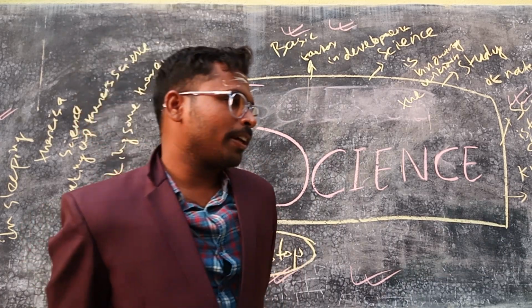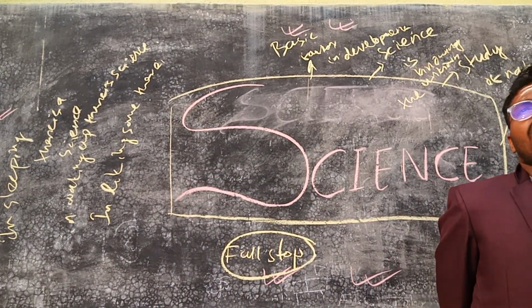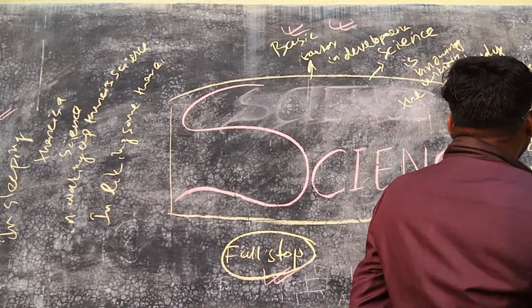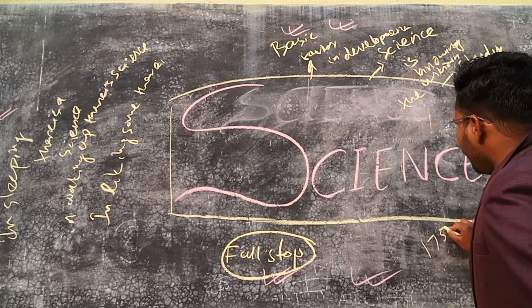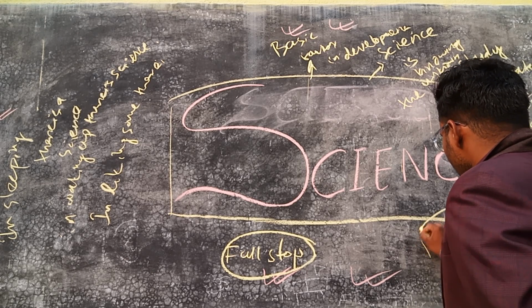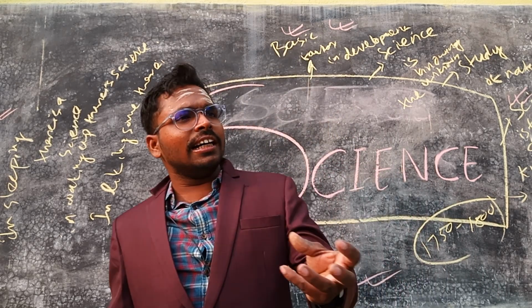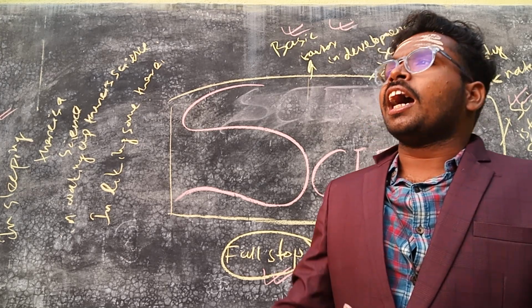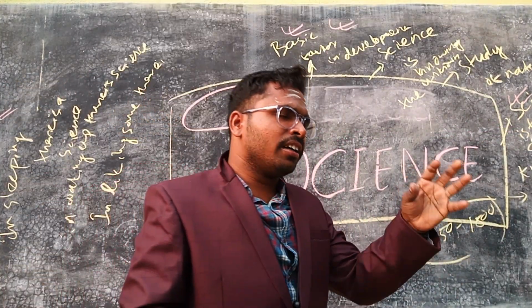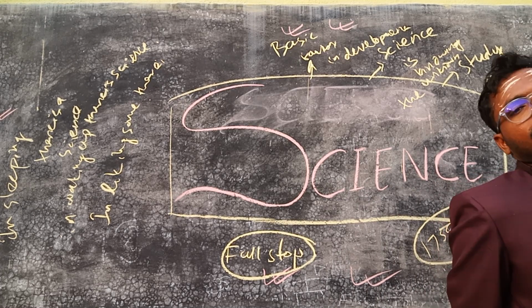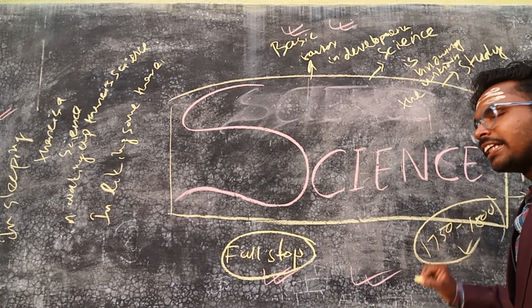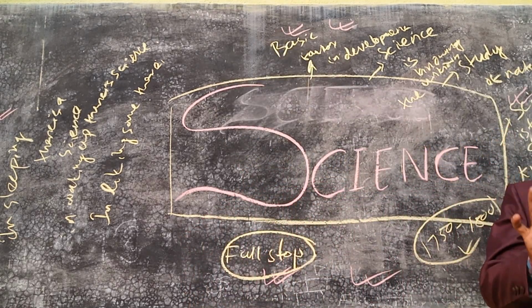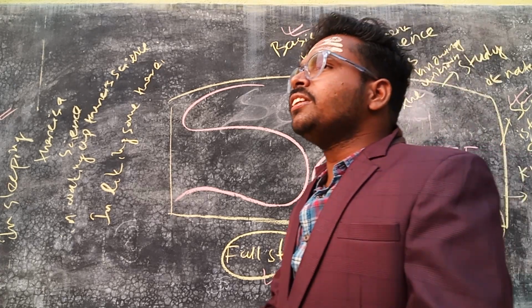We all know Newton developed the Newtonian theory, which we use in mechanics, and that came into place in 1750 to 1800. But before that, apples used to fall down from the trees, and everything from a certain height used to fall down. But the realization came in the 1750s or 1800. So science is always there, but the realization matters.